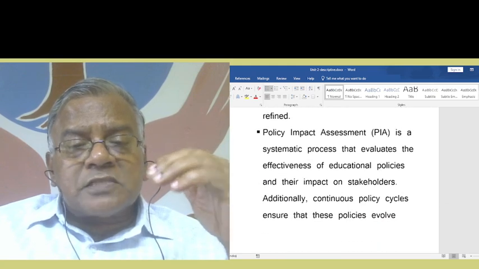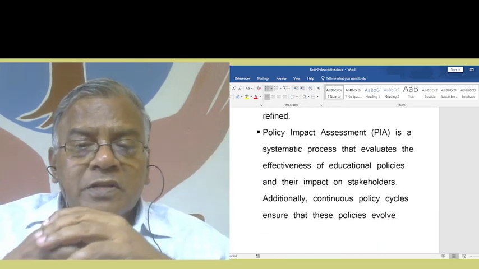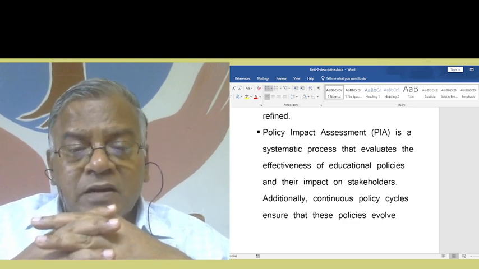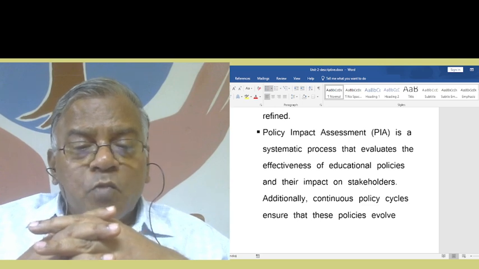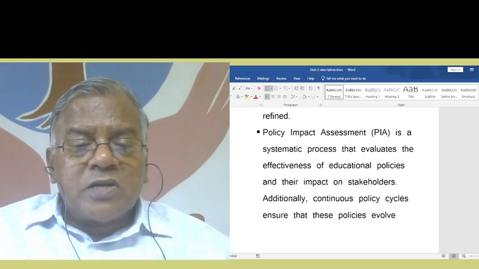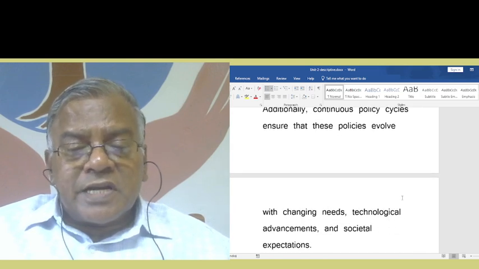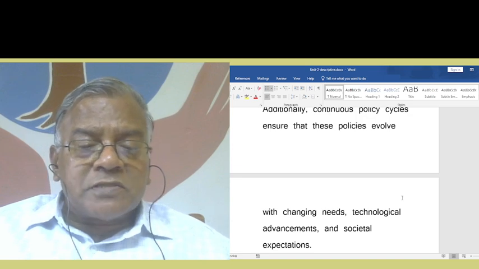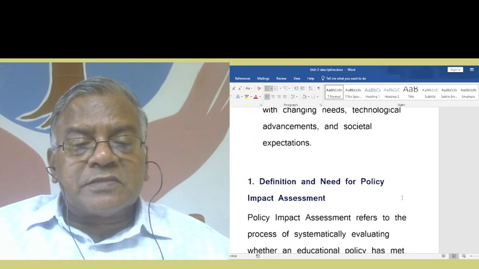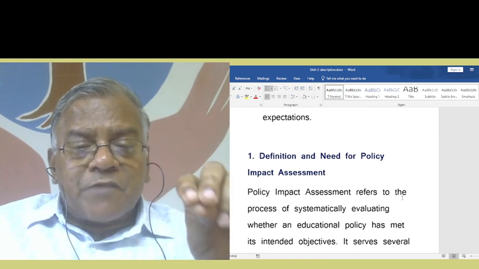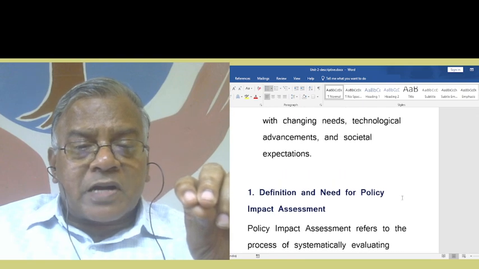Policy impact assessment is a systematic process that evaluates the effectiveness of educational policies and their impact on stakeholders. Moreover, continuous policy cycles ensure that these policies evolve with the changing needs, technological advancements, and societal expectations. Now, in this, we will be discussing the definition and need for policy impact assessment.